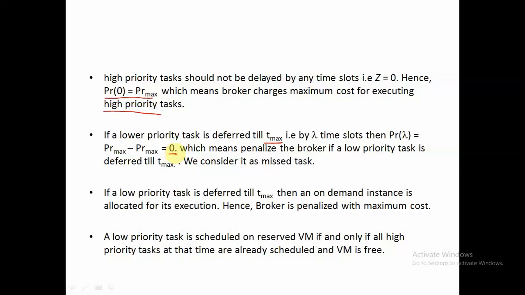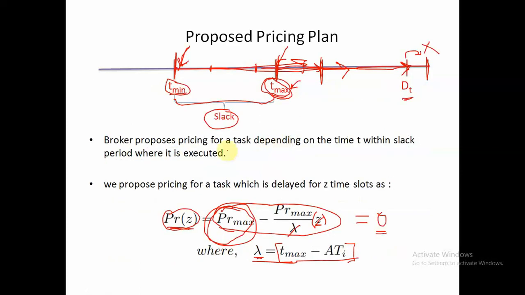That means the broker will not get any charge for that particular task if it is delayed till tmax, because actually it is the worst performance of a broker, so we have to penalize our broker. So depending on when we are executing our task between this slack period, we are actually going to get some pricing plan.